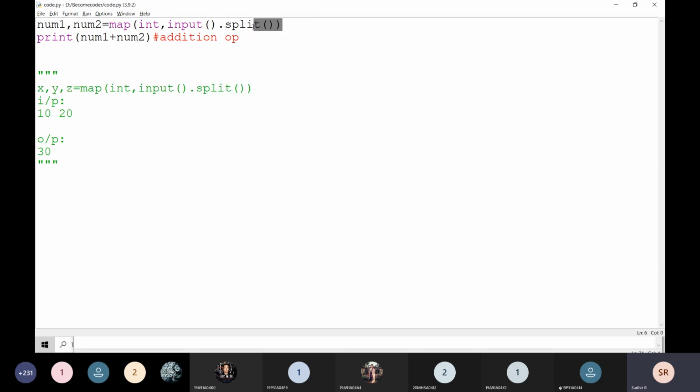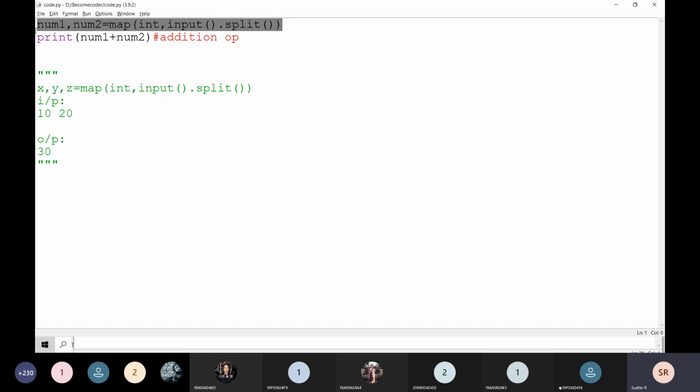Okay, here I want to read two values in a single line. That's why I'm going to write num1, num2 is equal to map of int comma input dot split. Why am I writing in a single line? I have to check the type of data here. I am going to observe the input data here. The input data is in a single line. If it is two lines, no problem. Here I am going to write num1 is equal to input, num2 is equal to input. Observing how the input is, then I am going for this map function. I am going to read the data in a single line. Then I have to write like this.